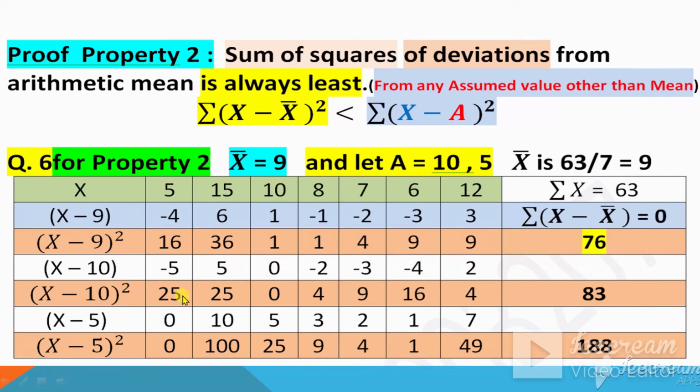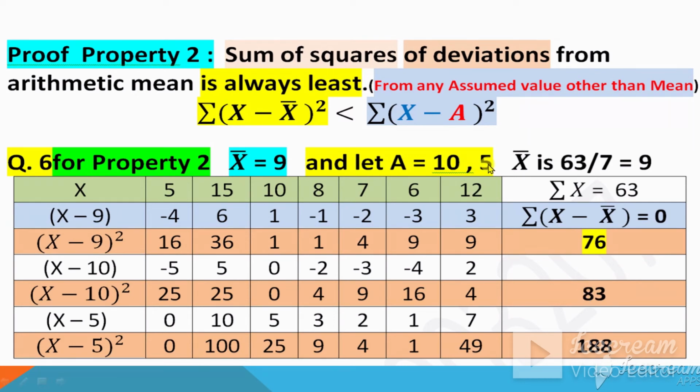So minus 5 squared is 25, 5 squared is 25, 0 squared is 0, negative 2 squared is 4, negative 3 squared is 9, minus 4 squared is 16, and 2 squared is 4. Now after taking the squares, add these up. When you add up, this becomes 83. Look, this 83 is larger as compared to the previous one, because the sum of squares with the mean, 9 being the mean, is always less as compared to others.